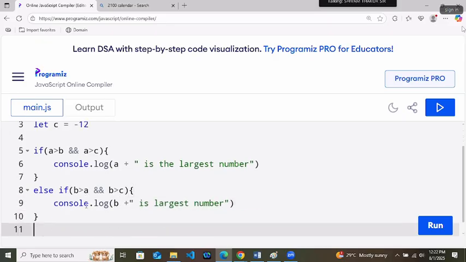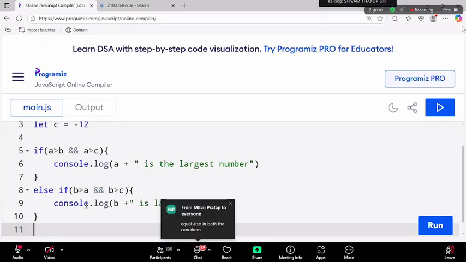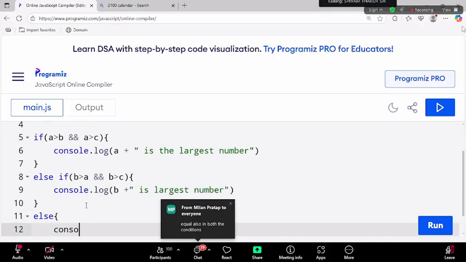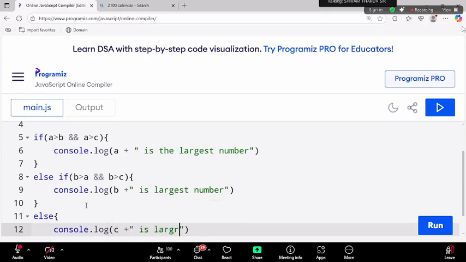Now, if A is not the largest, B is not the largest, then who is the largest? Do we need to check? Else. Console.log C is the largest. Is it correct? No, it's not.